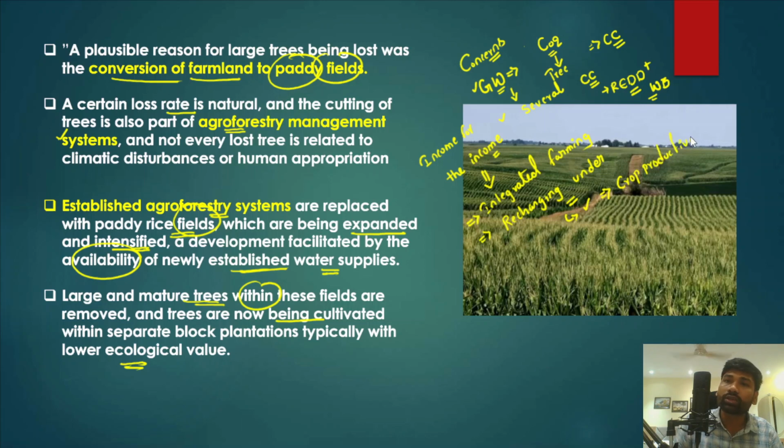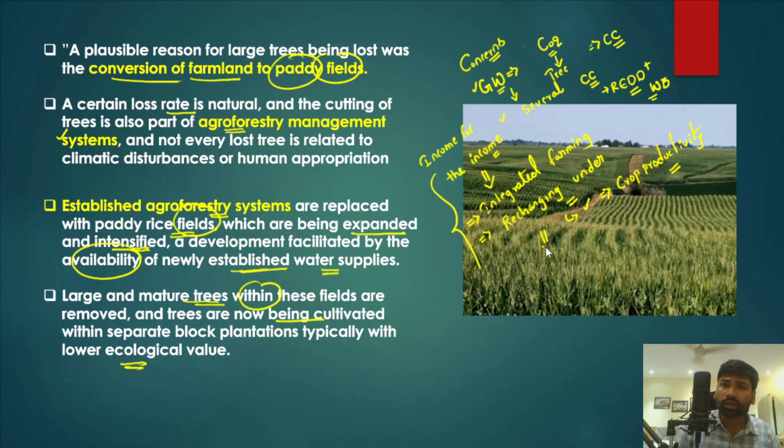So because of all these factors, cultivation of trees or plants on these farmlands is very important, but the declining or disappearing number of trees on these farmlands is a significant concern.